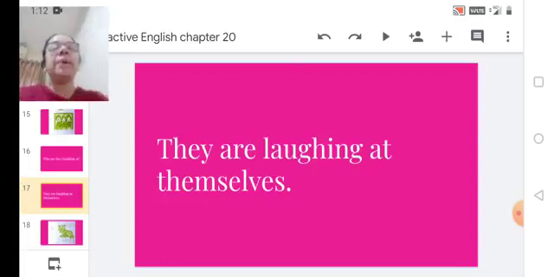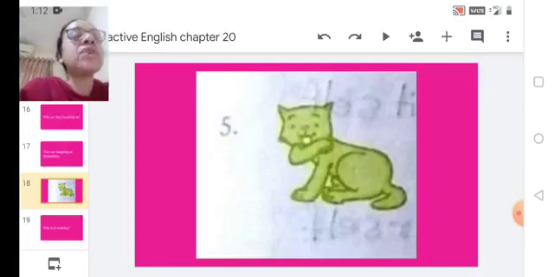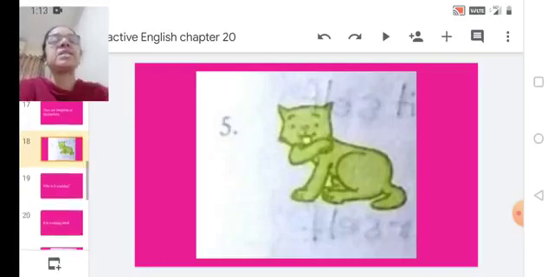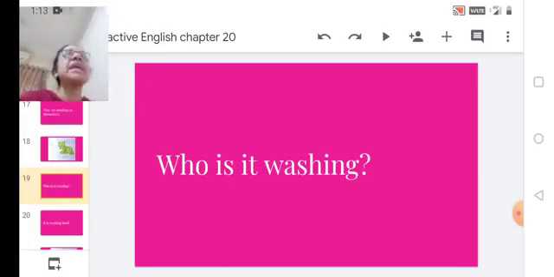Shall I move ahead? Yes, you have this picture of a small kitten. You can see that it's cleaning, right? Just see the picture. Yes, let us check what is the question. Who is it washing? Washing means it's cleaning its body.